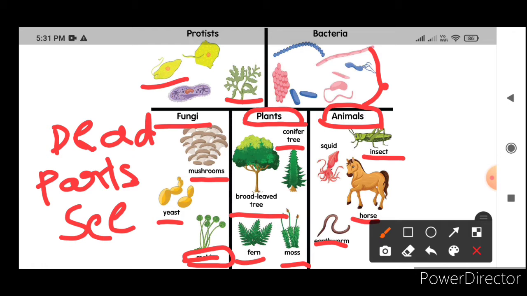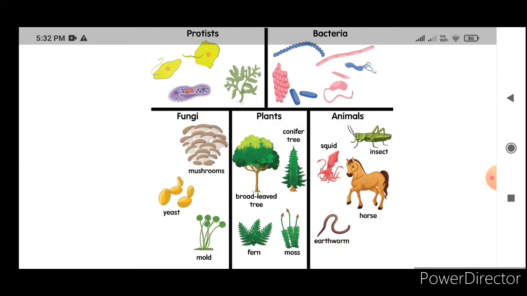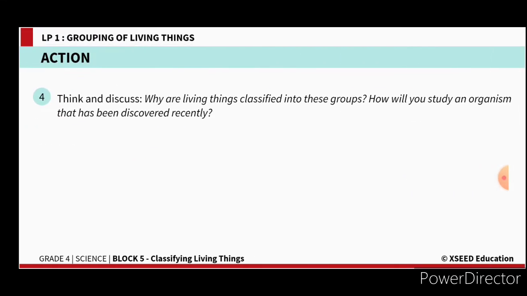Just write the headings of plants and animals and give some examples of them. And look at this image and write 3 more groups that are included in grouping living things. Okay? So now we will discuss what you learned through this activity.